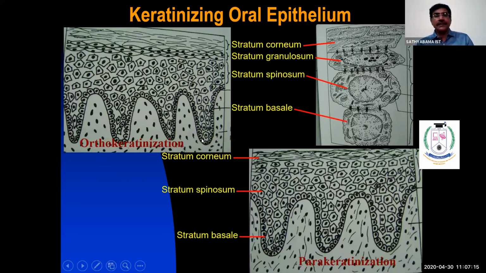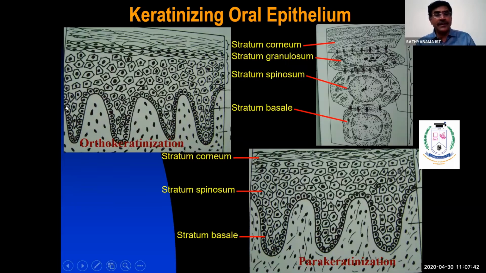See here, the stratum basale. Above stratum basale, you have 4 to 6 layers thickness, or 2/3 of the epithelial cells, made up by stratum spinosum. Above that, you have 2-3 layers of widened and flattened cells. It's called stratum granulosum. Above that, you have stratum corneum. Again, it's wider and flatter, and here it shows signs of degeneration, pyknotic nucleus.